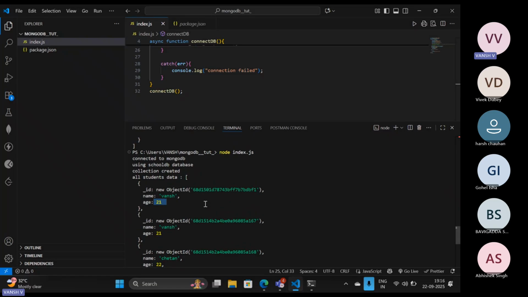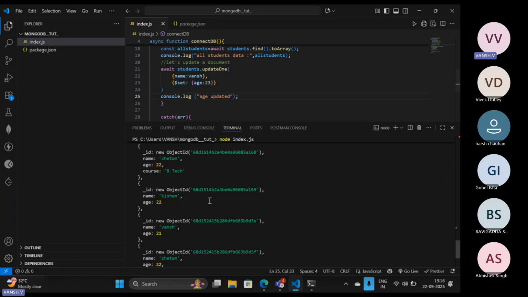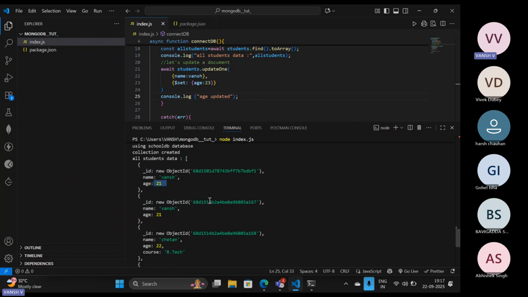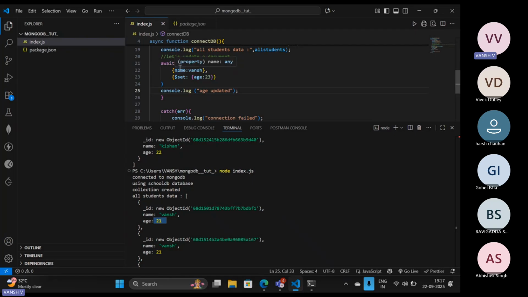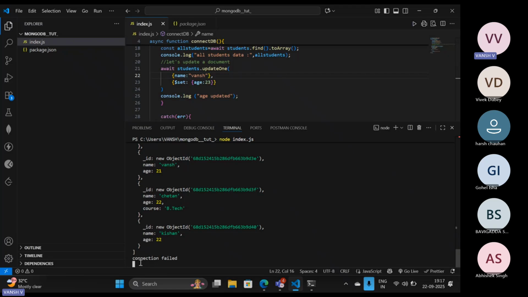So the data they are printing, but we have updated the values where the name is Vansh. Let me check whether it has been updated to 23. Right now I can't see the value 23 over there. Why? Let me check. We are using students.updateOne, targeting the name as Vansh. This must be in a particular string format, and then let's try to do it again.